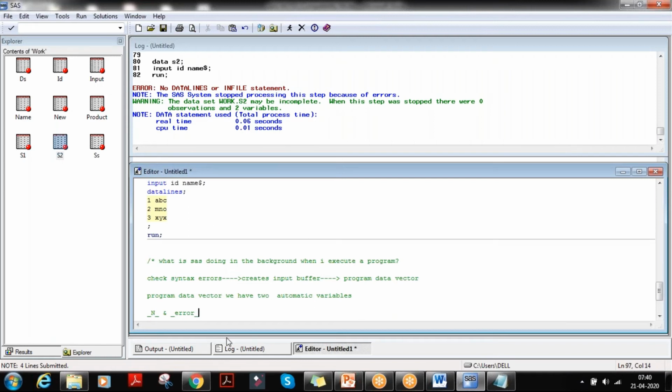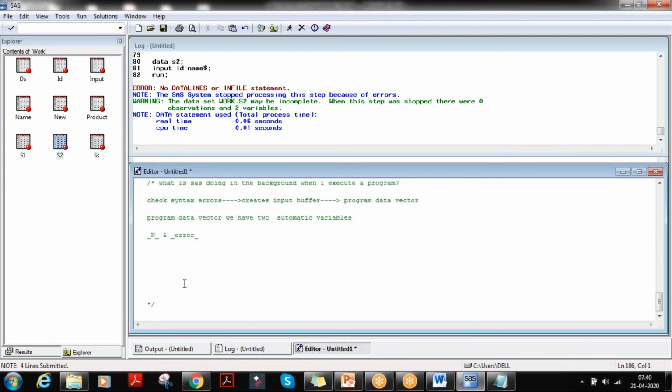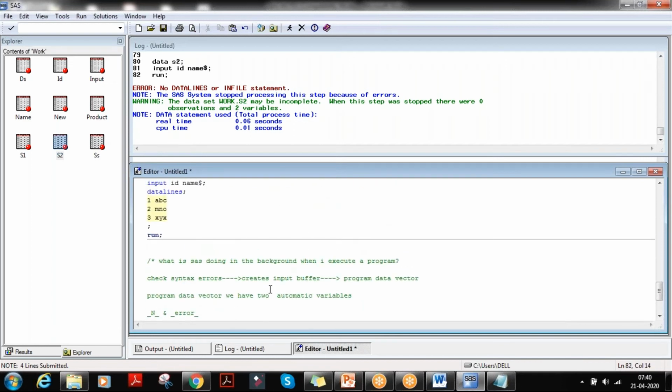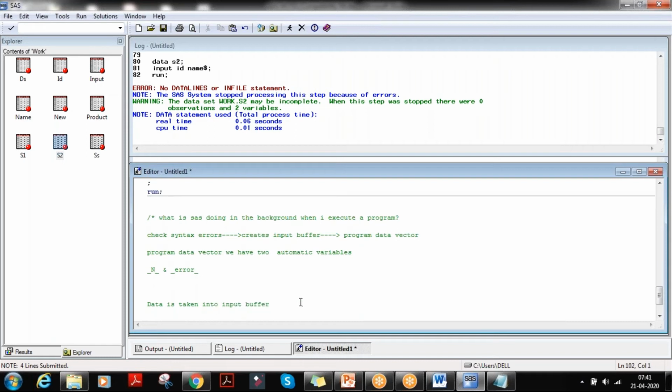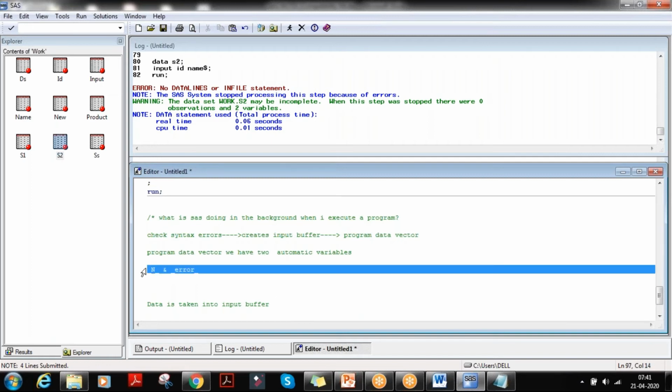The first thing that happens here is that the data is taken into the input buffer. Based on these variables, it will start iteration.